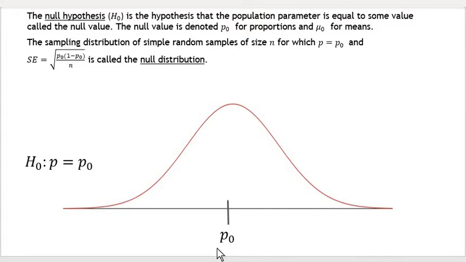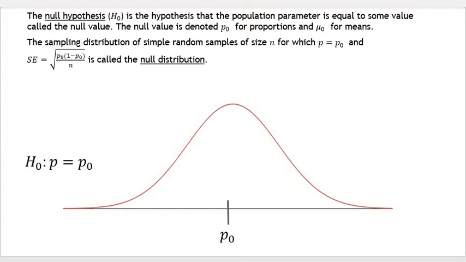So if the null proportion is actually the true population proportion, it will be the center of the sampling distribution. And you'll have a sampling distribution that has the null proportion as its mean and this as its standard error. So the standard deviation will be the square root of the null proportion times 1 minus the null proportion over n. This will be the actual sampling distribution if the null hypothesis is true.